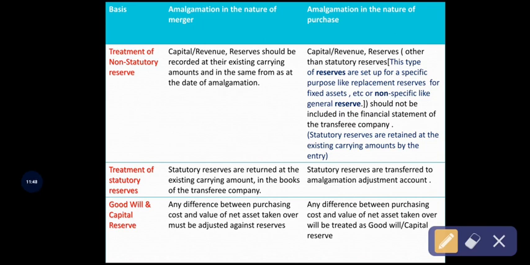Before going to know about these differences, first of all you have to know what a statutory reserve is and what a non-statutory reserve is. Okay, let me discuss the statutory reserve first. See, statutory reserve, the name itself indicates as per the statute, as per the provisions, as per the law. So as per the statute and provisions, the company maintains reserves for non-specific purposes, that is general reserve. So the general reserve is maintained by the company based on the statute or provisions for possible claims.